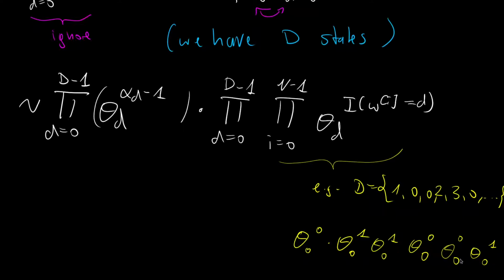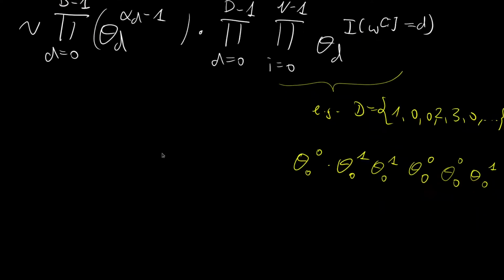If we then multiply these theta zeros, then essentially we can add up the exponents, where we have 1 when our indicator function is true and we have a 0 if not. So in essence, we can bring the product into the exponent with a summation. So what we have will be theta_d raised to the summation from i = 0 to capital N minus 1 over the indicator function that w_i is d.